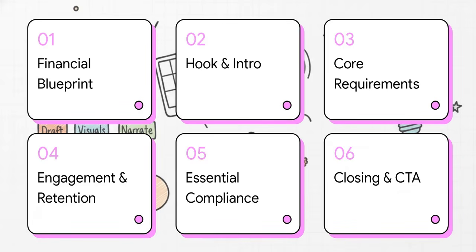So, here's our roadmap for this explainer. We're going to cover 1. The blueprint for financial education. 2. Hook and introduction elements. 3. The core script requirements. 4. Driving engagement and retention. And 5. Essential disclaimers and compliance. And we'll wrap up with 6. Closing and call to action.